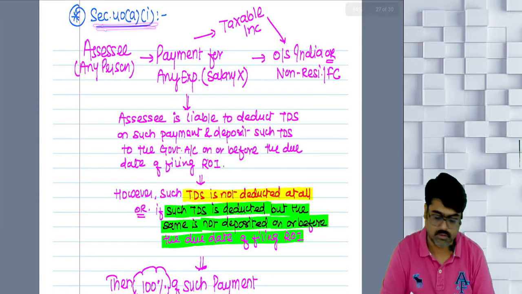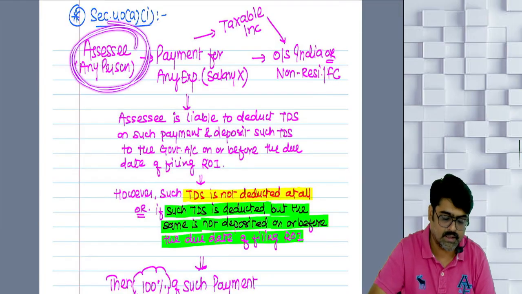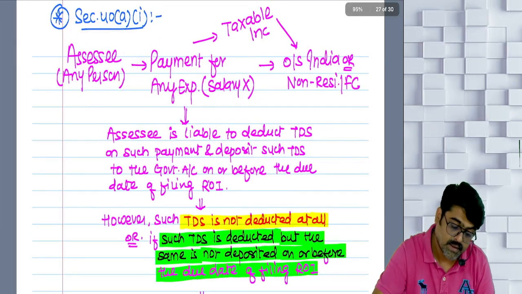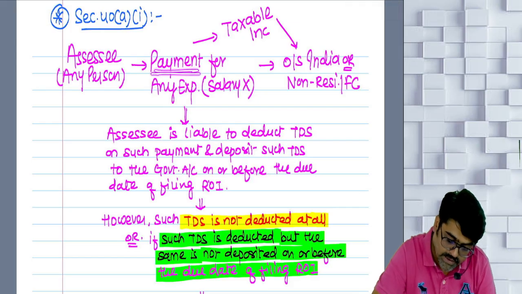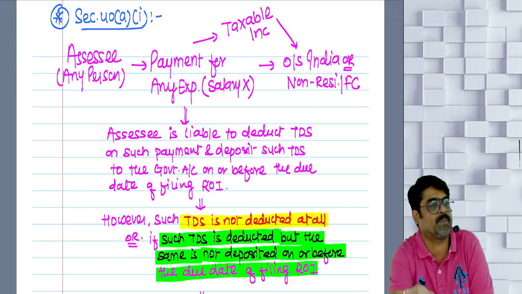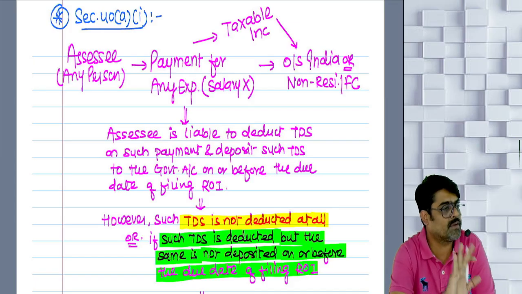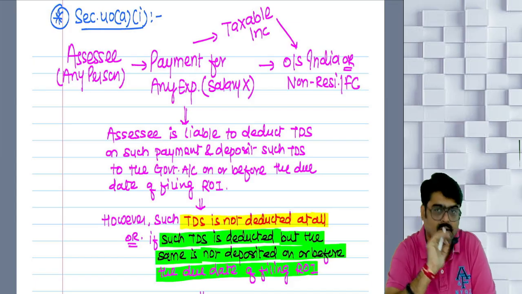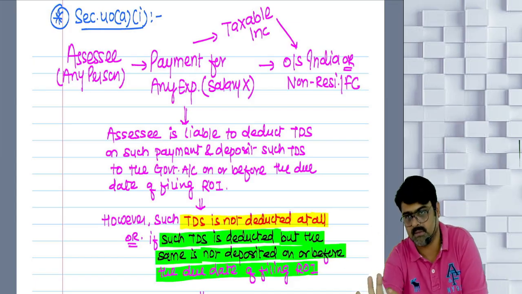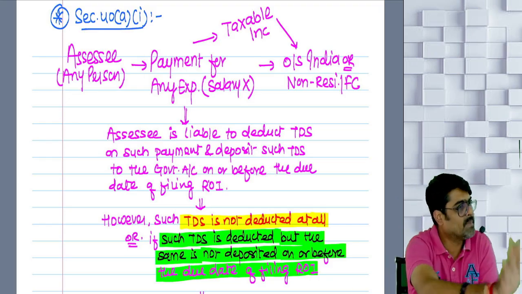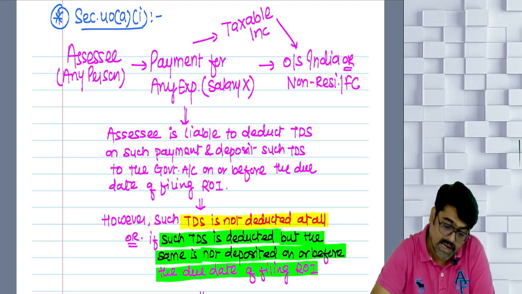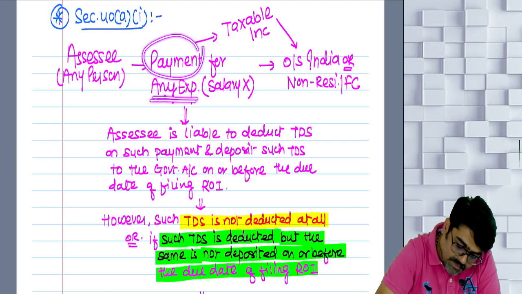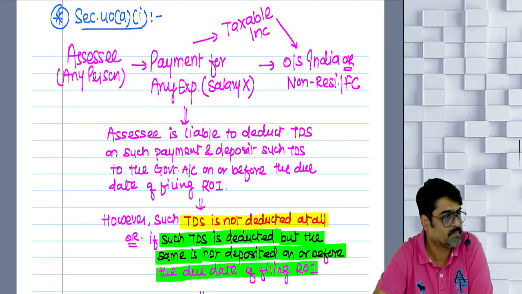This clause says that if the assessee, any person, is making a payment for any business expense, any expense in the course of your business or profession, for which you are going to get the deduction because it was your business expense, and now you are making the payment for that business expense.